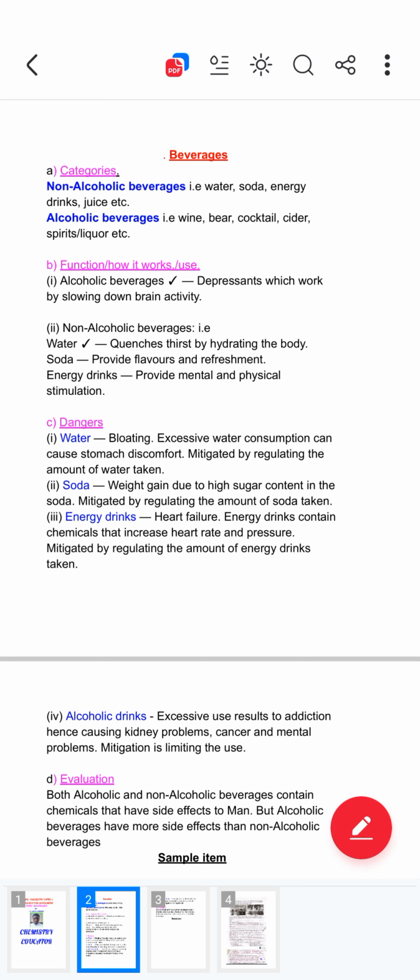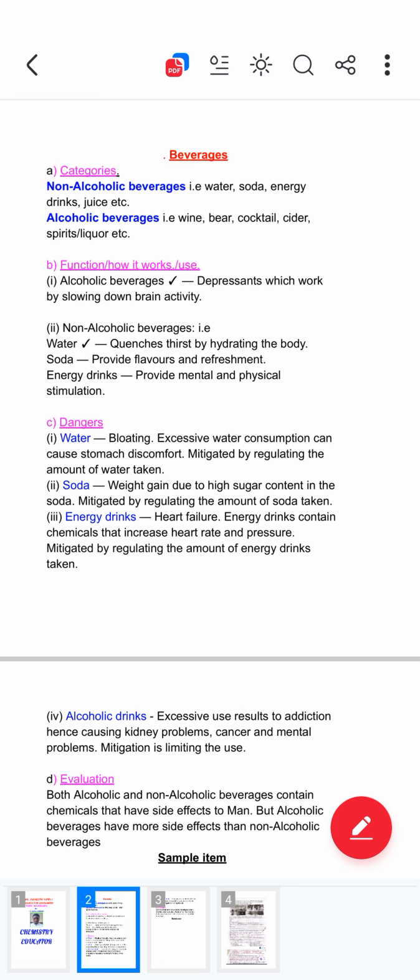So we also have the second category, which is alcoholic beverages. All of these beverages have a percentage of alcoholic content in them. When you check their chemical composition, which they are made of, we see there is at least a small percentage of alcohol. Take for instance wine, beer, cocktail, cider, spirits, or liquor.